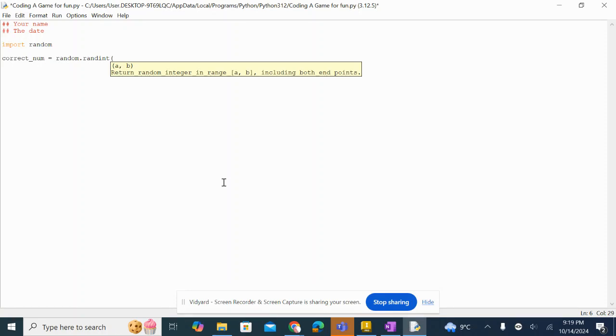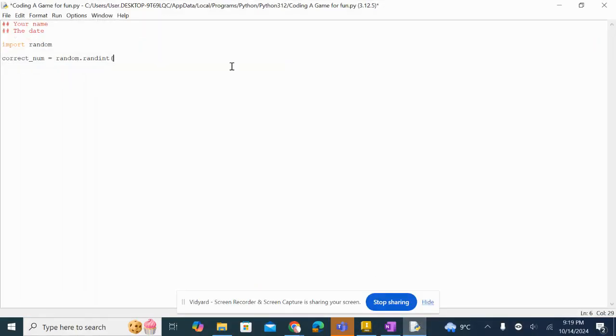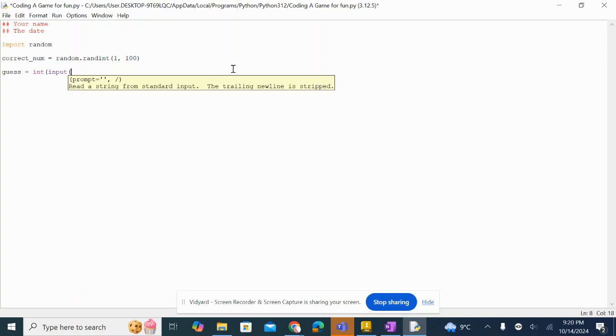And see, IDLE even tells us: return random integer in range A, B, including both endpoints. Now, what did our program say? It told us from 1 to 100. So we can literally just put in 1, 100, and this will generate a random number between 1 and 100. Now we want to ask for an input from the user because how else are they supposed to guess? We can call this guess, is equal to int input, guess a number between 1 and 100.